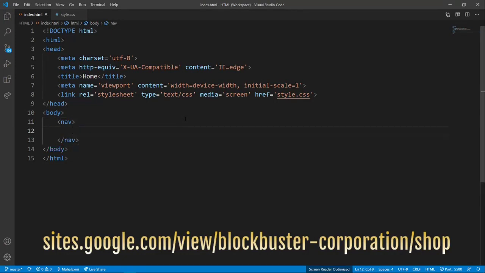So I put the nav tag, and then I put an a tag, and inside the a, just give the link. You just put href equal to the link. For example, if it's style.html, you just put it as style.html. That's it.